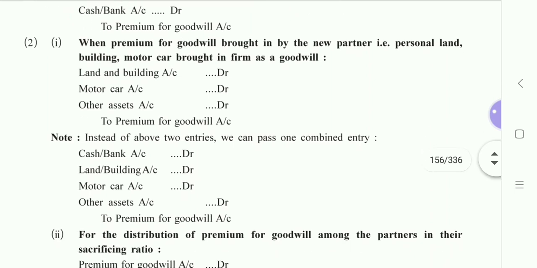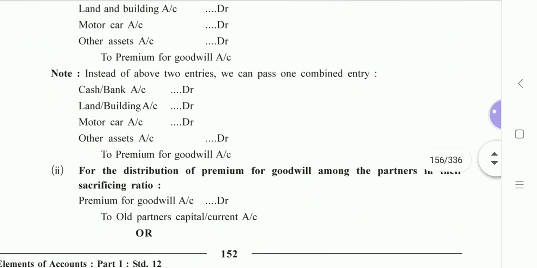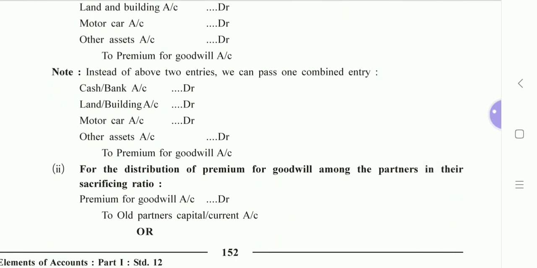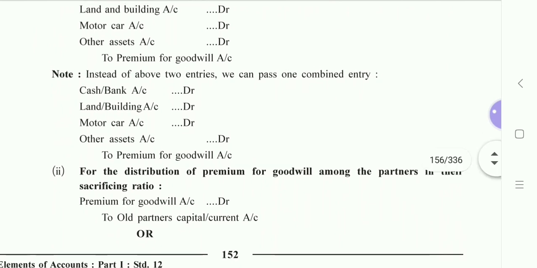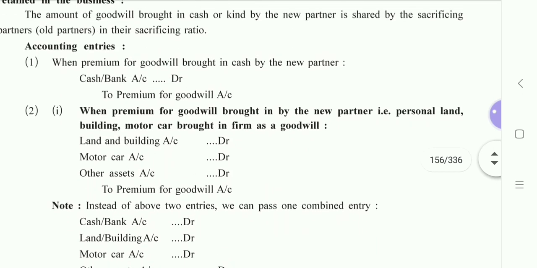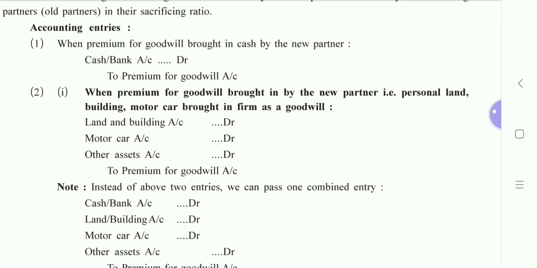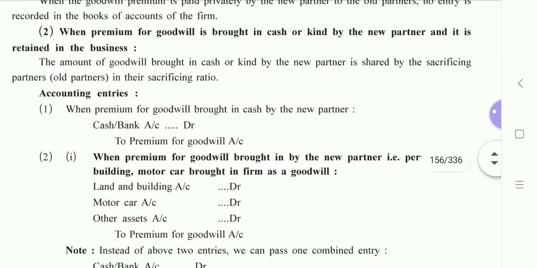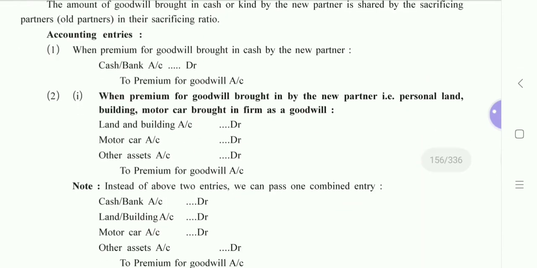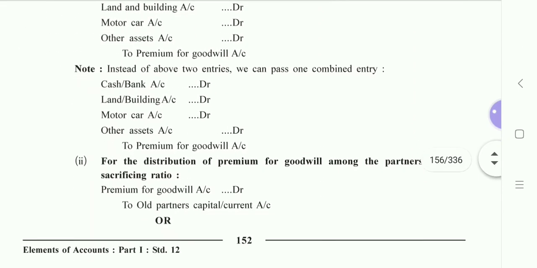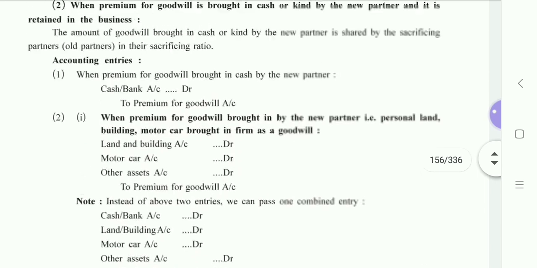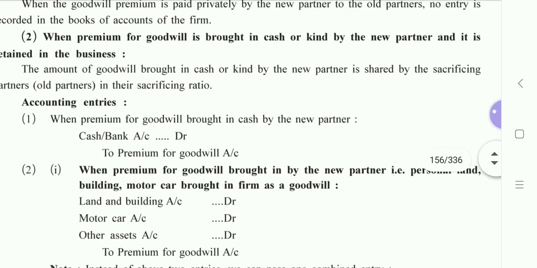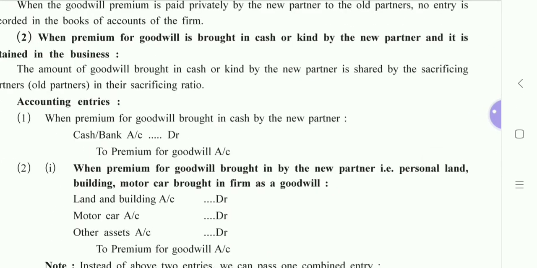And they also give you a journal entry. Then they say that you can write only one journal entry instead of the first and second. But here again I would like to highlight a point that in your syllabus, the sums that you are going to solve will consist of the first journal entry only. Second journal entry and the adjustment related are hardly seen. Okay, so I will consider the first journal entry for now, and in context I will explain further.